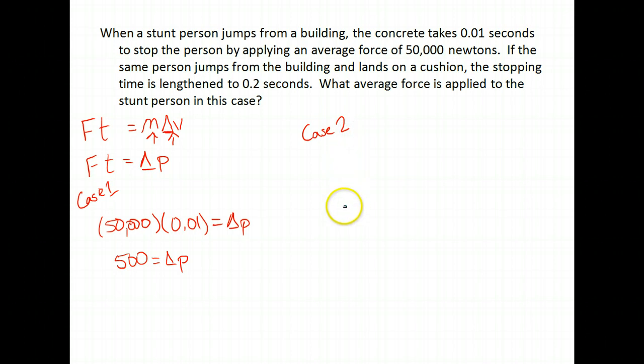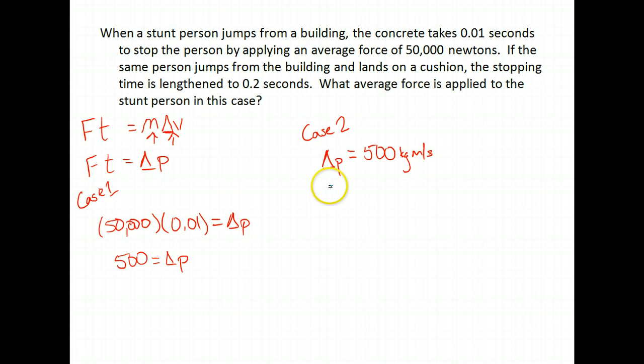All right. Now, when we come to the second case, we already know the change in momentum. What's the change in momentum going to be? 500. We know the change in momentum in case 2 has got to be identical. It's the same person coming to a stop from the same height, so they'll have the same change in velocity. So we know that change in momentum is 500. And let's put units on it. Probably should have put it on before. Kilogram meters per second.